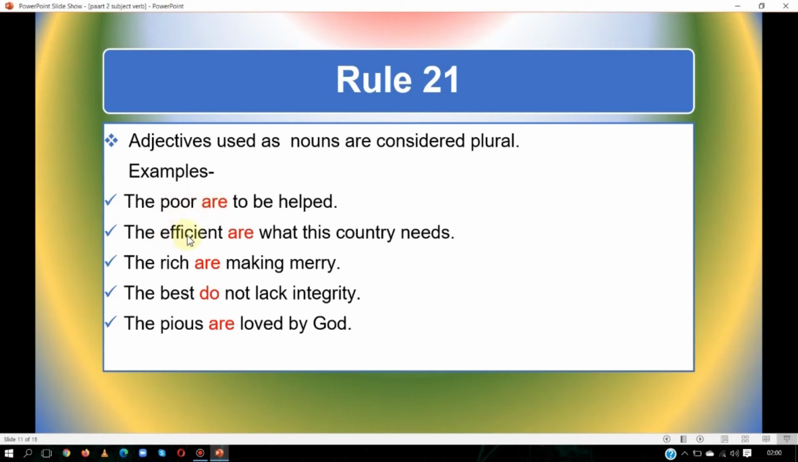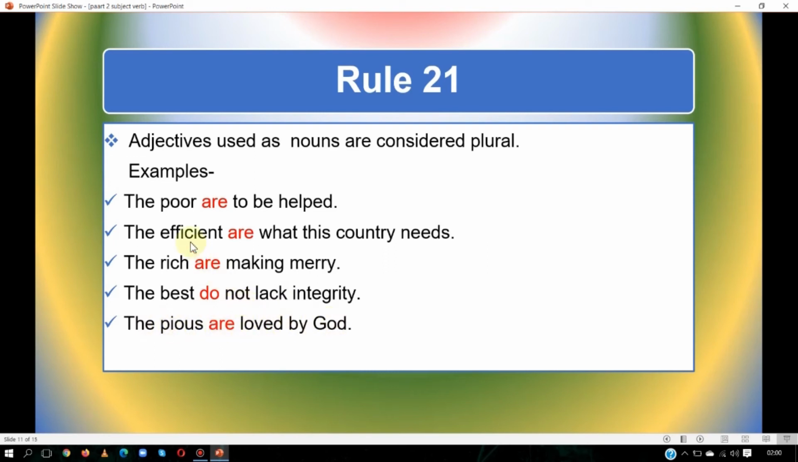The efficient, it means all the efficient are what this country needs. Efficient is also an adjective, and we have used it as a noun. The rich are making merry. Again, rich is considered plural. It is an adjective, but we have used it as a noun, so we will use a plural verb. The best means all the best. The best do not lack integrity. The pious, all the pious people are loved by God.